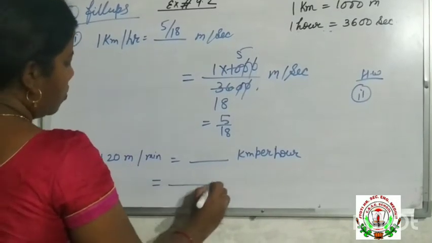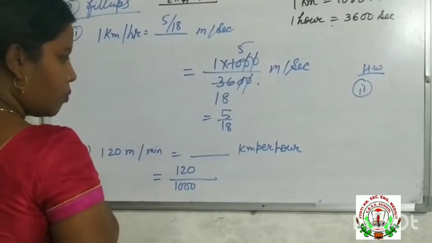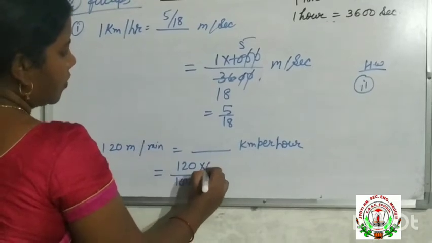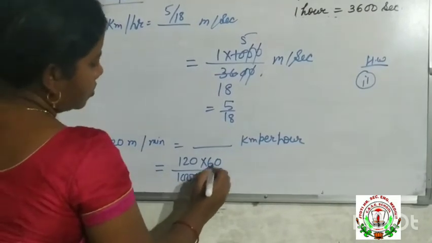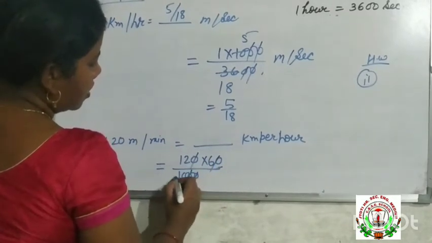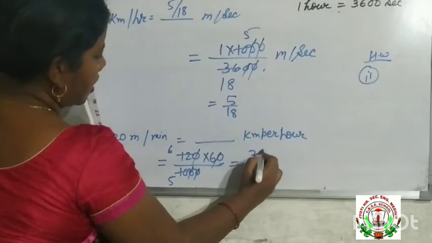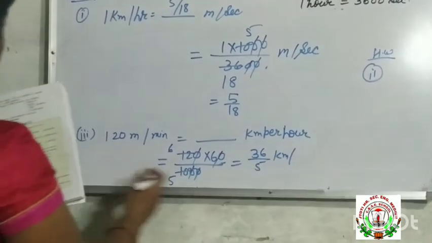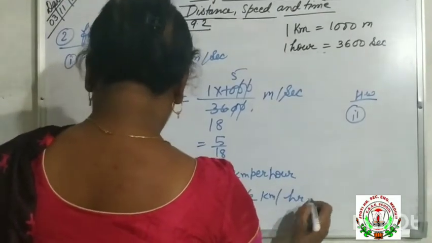So what we will do, we divide it by 1000, it converts into kilometer, and 1 minute equal to 60 second. So 60 we will multiply with the numerator. So 0 0 will cancel. 2 6 is 12, 2 5 is 10, 6 6 is 36 by 5 kilometer per hour.